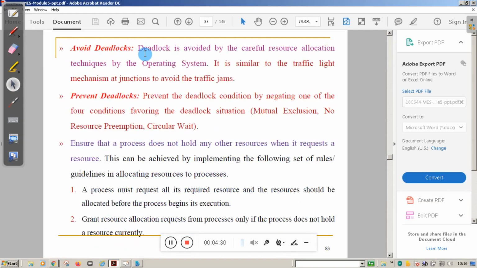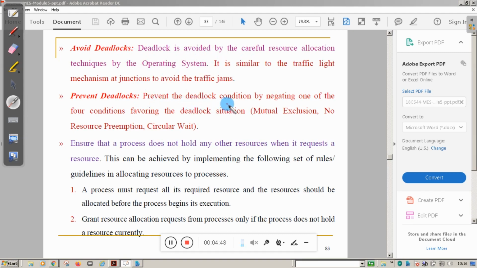Fourth one is avoid deadlock itself. That is, deadlock is avoided by a careful resource allocation technique. This is not possible 100%, but to some extent it can be implemented.